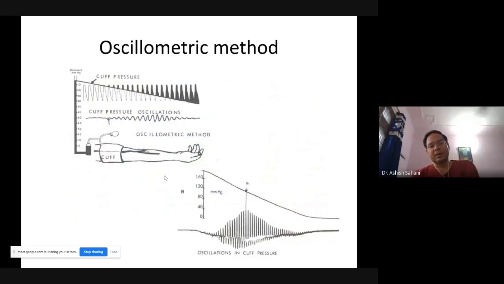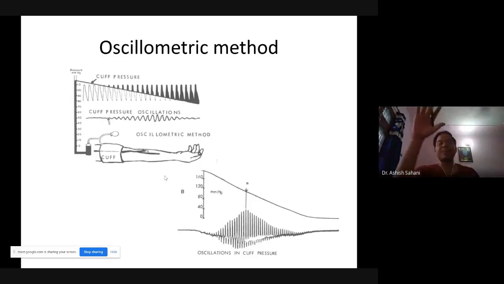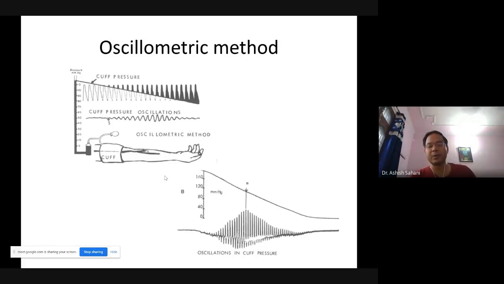So the oscillometric method is a method used by automatic BP monitors, which are available in many of our homes. These are automatic monitors where you don't need a stethoscope. You simply put on the cuff and press a button, and it takes the cuff pressure up and brings it down, and tries to measure the pressure without user intervention or without hearing any sounds. The way this measurement is done is that you have a pressure transducer attached to the cuff, which measures the pressure oscillations.